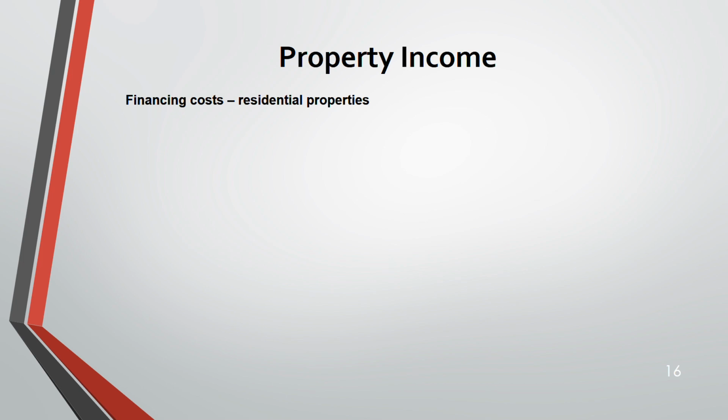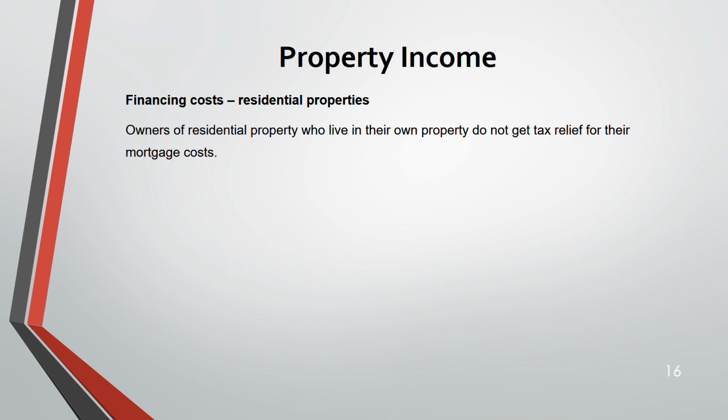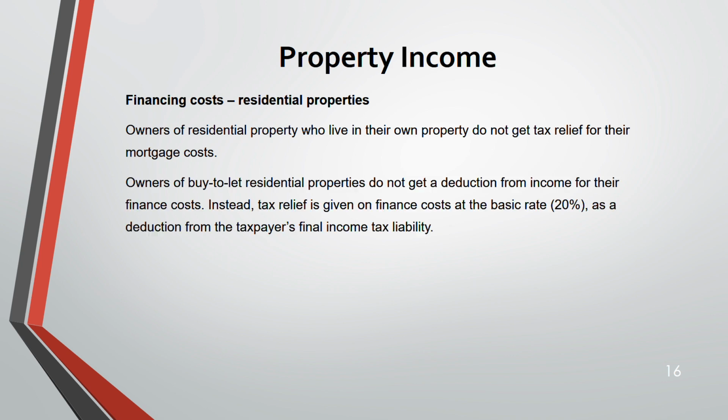The next on the list is financing cost for residential property. Here, owners of the residential property who live in their own property do not get a tax relief for their mortgage cost. Number one. Number two, owners of buy to let residential property do not get a deduction from income for their finance costs. Remember this. But tax relief is given on the finance cost at the basic rate.